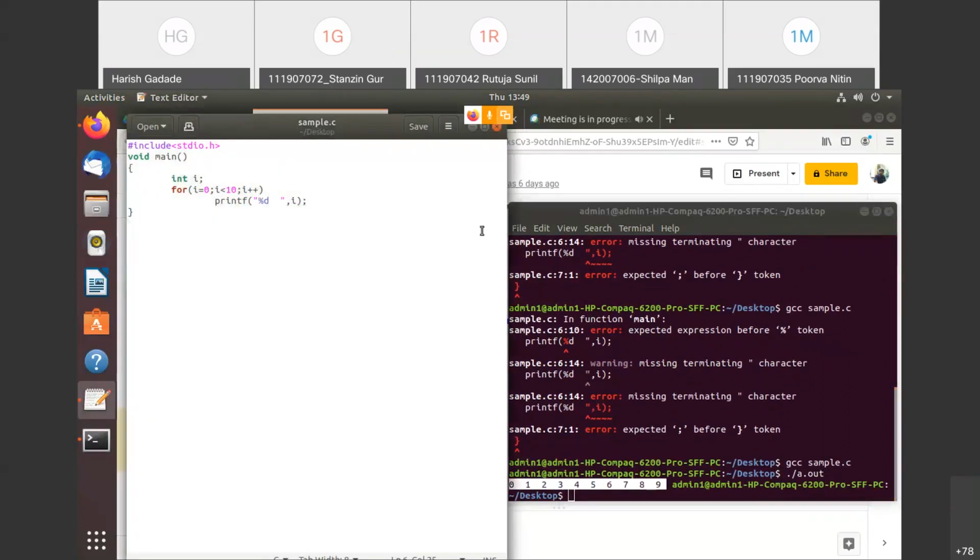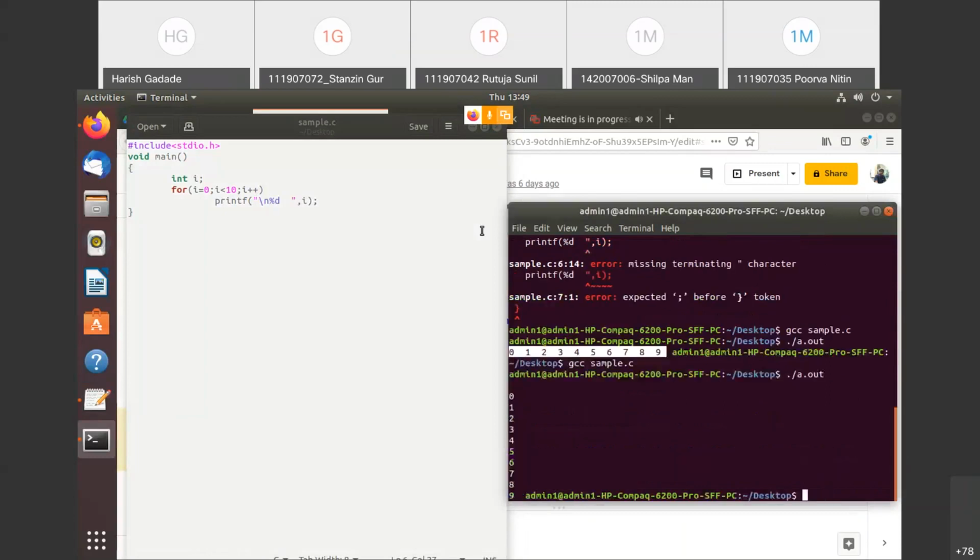And if you put here a new line, and if I again execute it, see there, 0 to 9 has been printed. Now see what I'll do, I'll again print here the value of i, %d, i. Now what would be the value of i here? For the understanding, I'll say this is 1 and this is less than or equals to, so that we'll understand very easily.